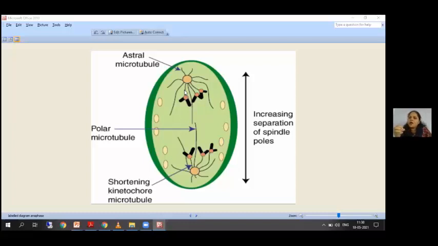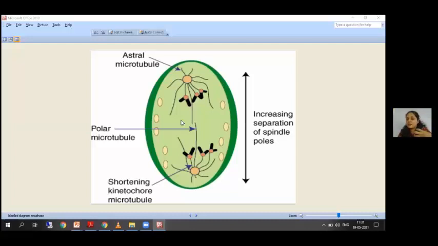Now they are contracting. They are pulling the sister chromatids apart from the equatorial plate. And the sister chromatids are now moving towards the poles. These are the poles, this 1 and 2. They're moving in the opposite directions. All right. So this is the anaphase where the sister chromatids are being pulled away from each other.